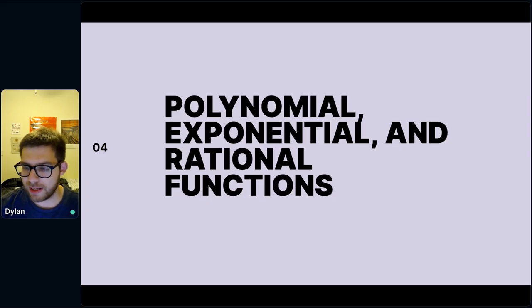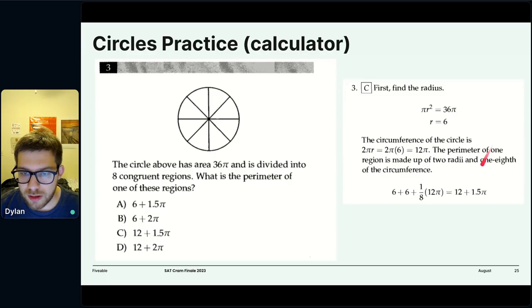And why is it plus 12? Because we have 2 radii as well. So we want the perimeter of one of these regions. And so 2 times the radius. So 6 plus 6 is 12 plus the 1.5 pi, and that's answer choice C.